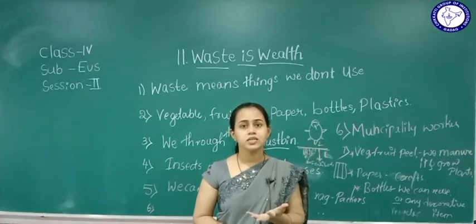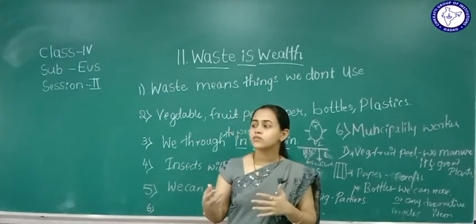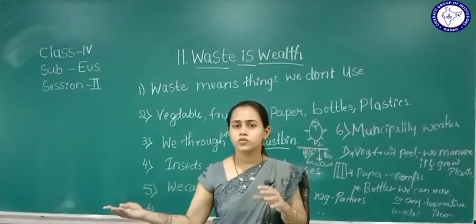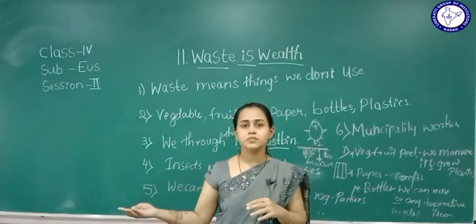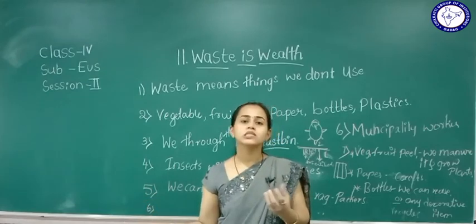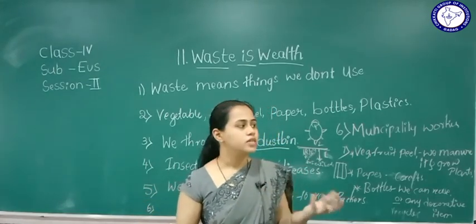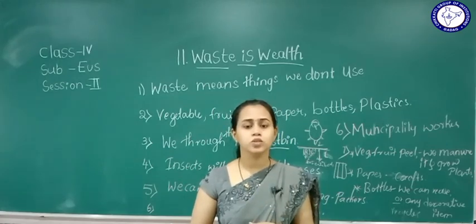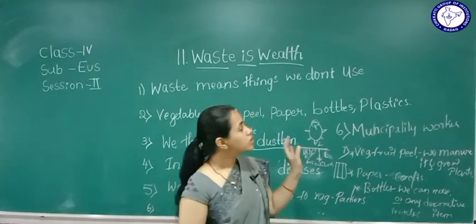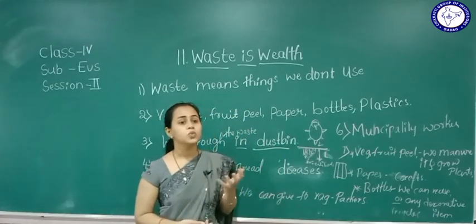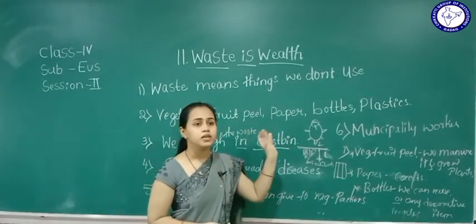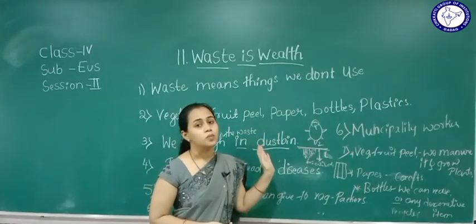Whatever waste water there is, we can use it for the plants. These small things make our life healthier and easier also. So it's what waste is wealth. We should respect things and keep them in a proper way.